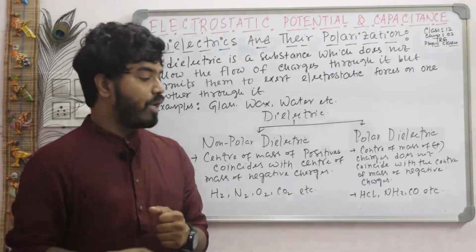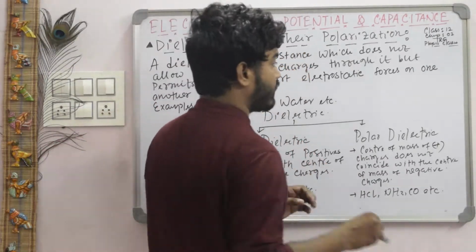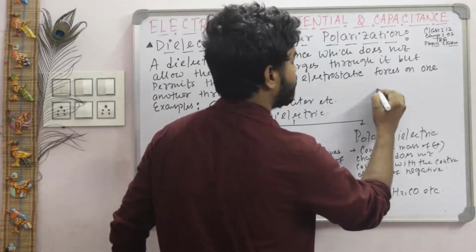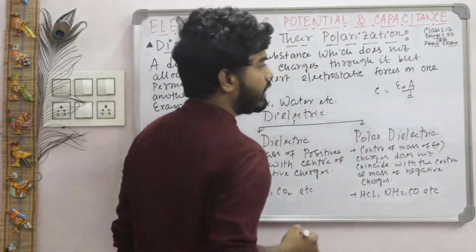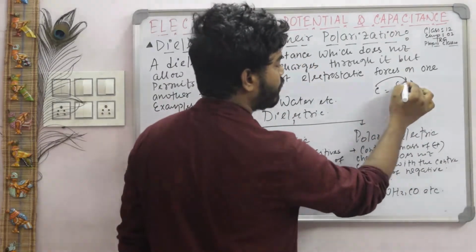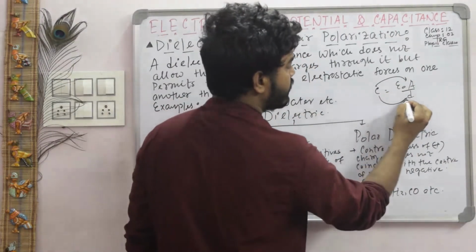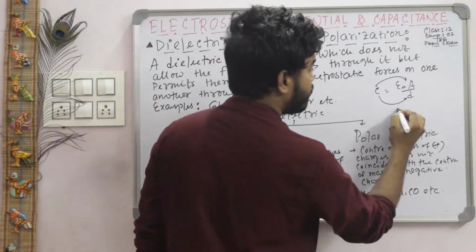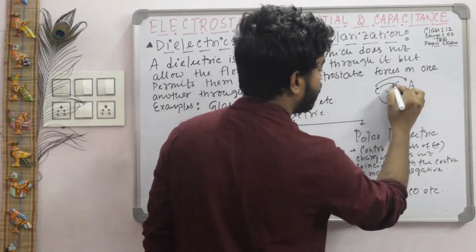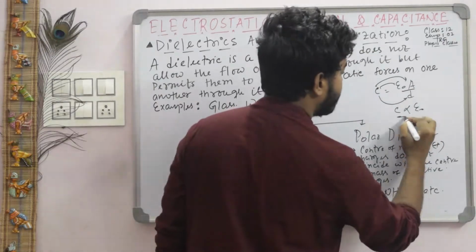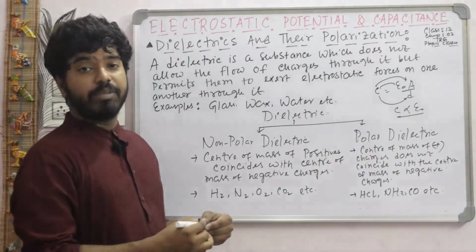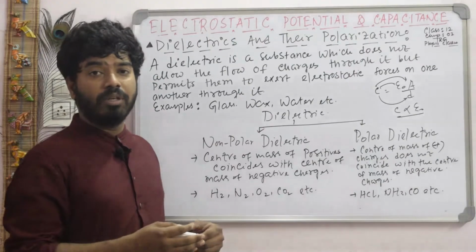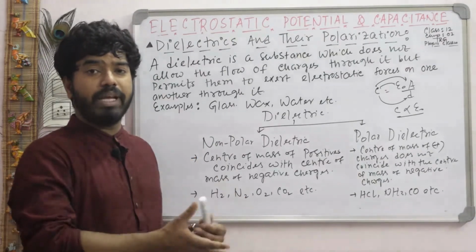All of you know about the capacitance of a capacitor, and the expression is C equals epsilon naught A divided by D. That means C is directly proportional to A, and C is inversely proportional to D. And one important thing here: C is directly proportional to the permittivity of free space. That means C depends upon the medium between the two plates.